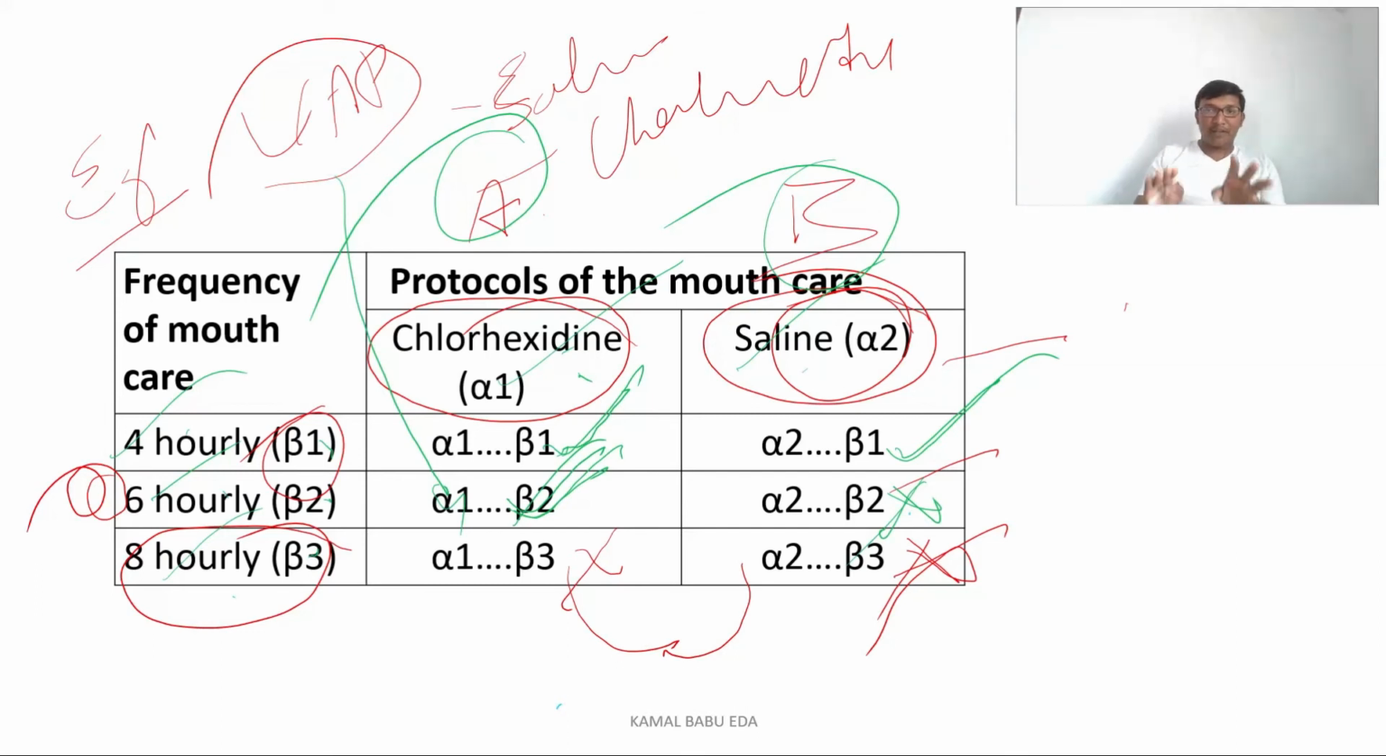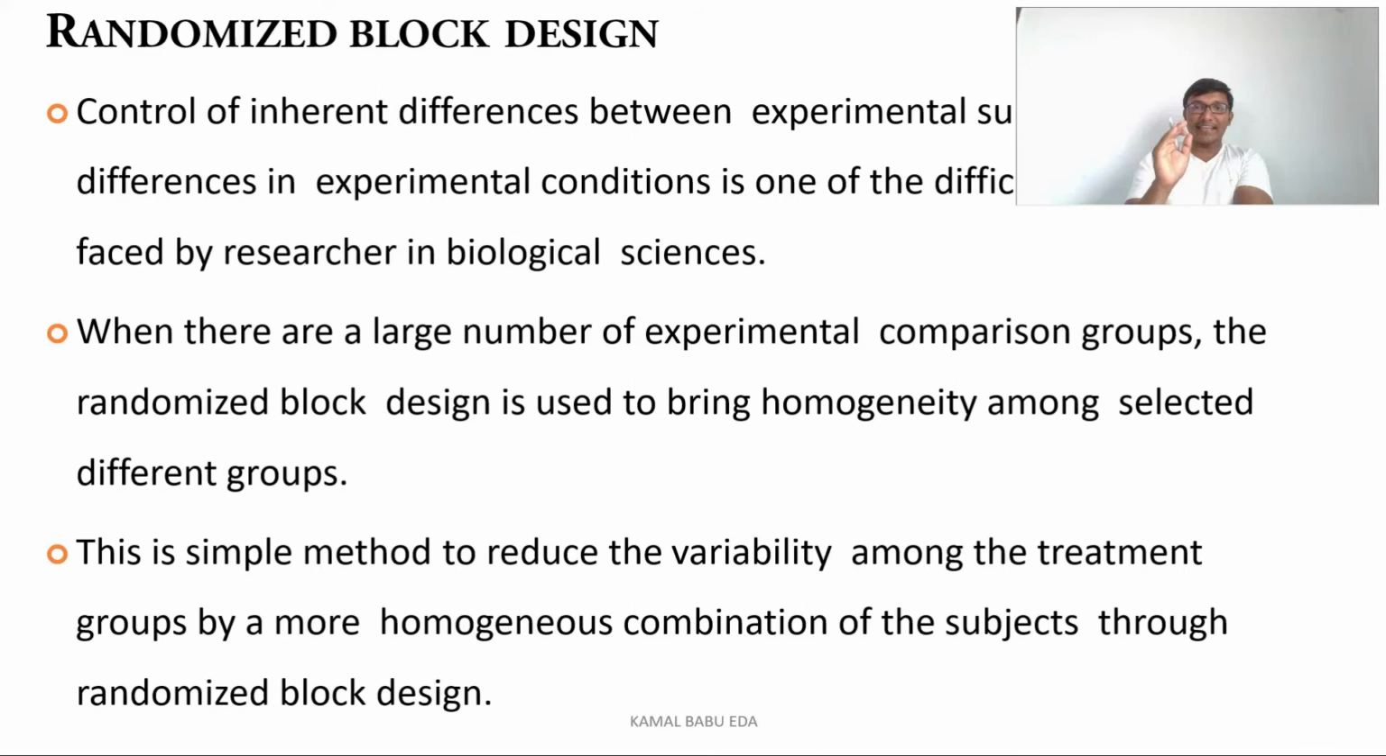It is very simple. Try to understand. If you have any doubts, you can drop them in the comment box. I'll explain. The other type of design that is there in the true experimental research design is the randomized block design. So what is this randomized block design? I'll explain you. So here, whenever you want to compare large number of groups,